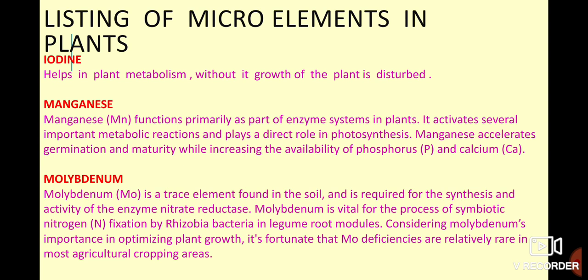Then comes your iodine, helps in plant metabolism. Without it, growth of the plant will be obviously disturbed because it's controlling your plant metabolism. Then comes your manganese. It's very important. It helps in enzyme activation. Also acts as your catalyst, which we have done in enzyme chapter, that enzyme used to act as a catalyst. That means manganese is acting as a catalyst to accelerate the rate of reaction. Also acts as your electron carrier.